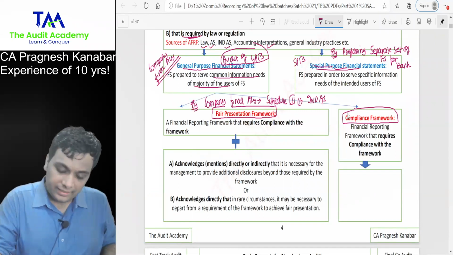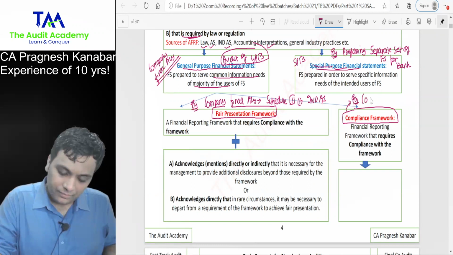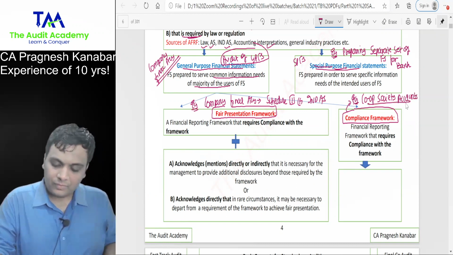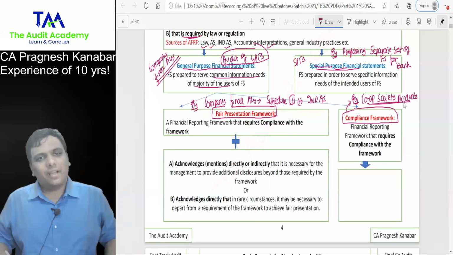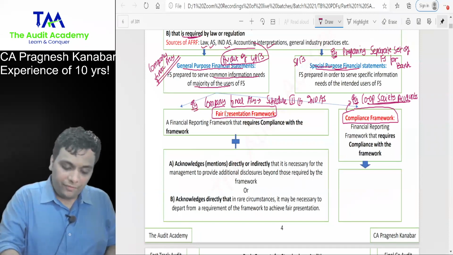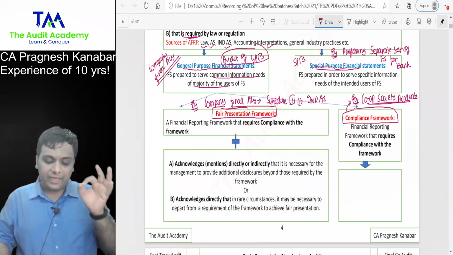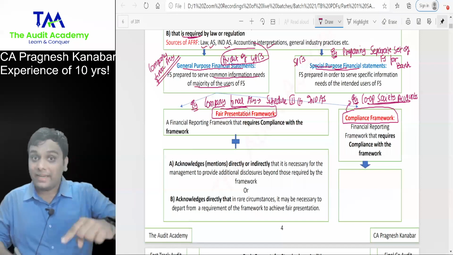Compliance framework example: cooperative society accounts.